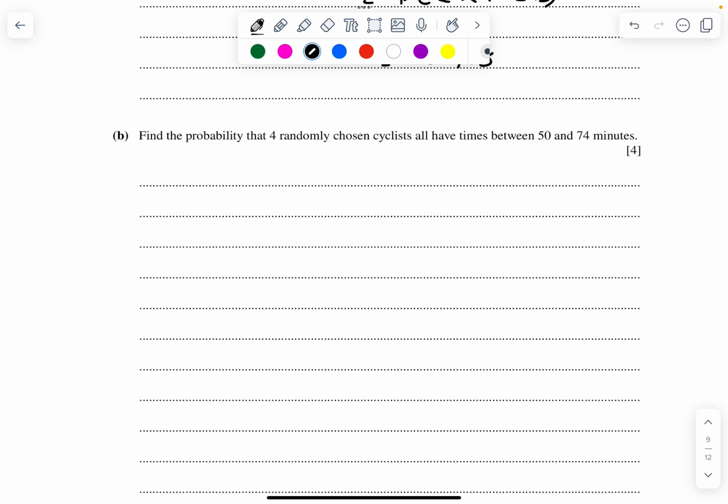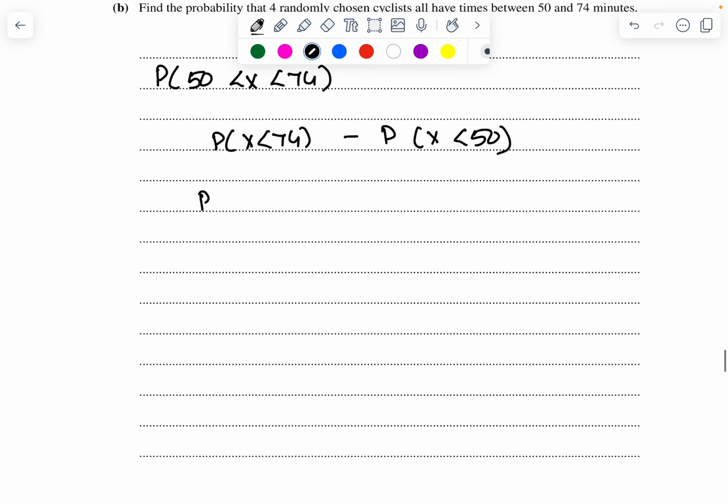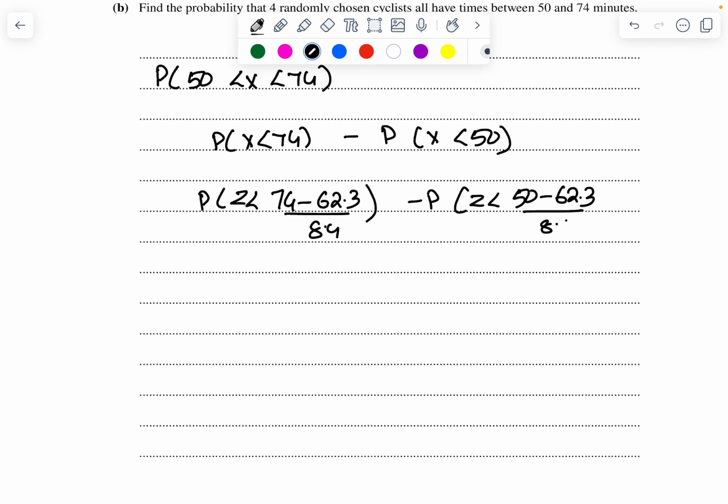Find the probability that 4 randomly chosen cyclists all have times between 50 and 74. So probability of x lies between 50 and 74, which is probability of x less than 74 minus probability of x less than 50. So probability of z less than (74 minus 62.3) divided by 8.4 minus probability of z less than (50 minus 62.3) divided by 8.4.